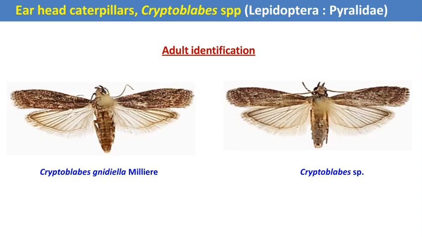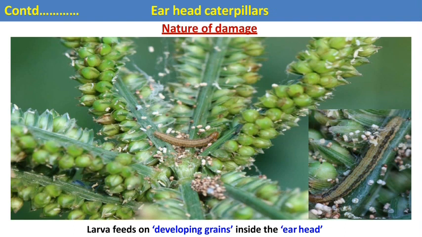Then the next pest is the earhead caterpillar. It is also one of the Lepidopteran pests, and the caterpillar is the damaging stage. There are two major species of the earhead caterpillar which infest different millet crops. After hatching from the eggs, the caterpillar directly attacks the developing grains, feeding at the milky stage.